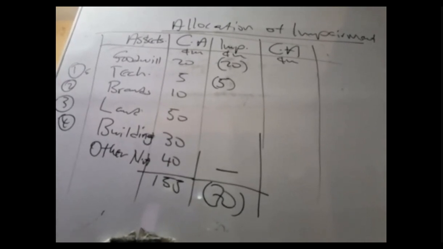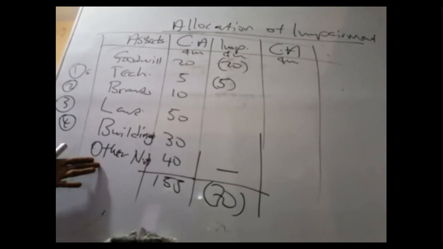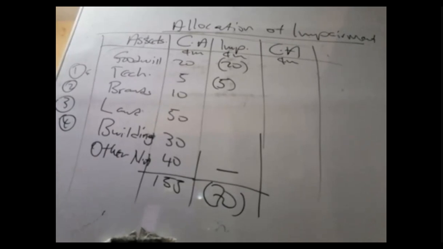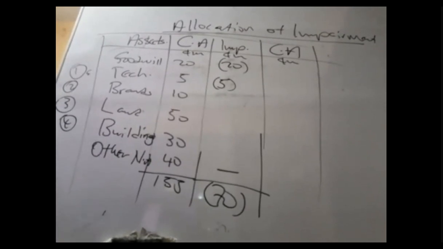Why? Because impairment of current assets, IAS 36 does not cover that. As we saw in the previous lecture video, IAS 36 does not cover written down of inventory, receivable, payable. So that's why we exempt.